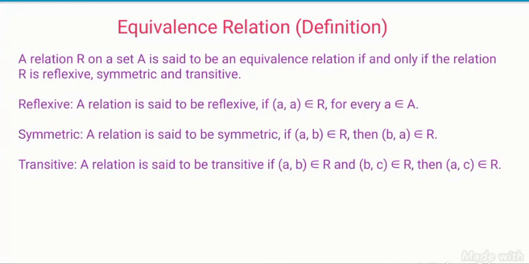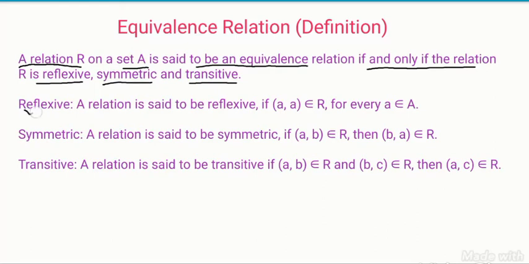Equivalence relation. What is an equivalence relation? A relation R on a set A is said to be an equivalence relation if and only if the relation R is reflexive, symmetric and transitive. It should satisfy the properties of reflexive, symmetric and transitive.